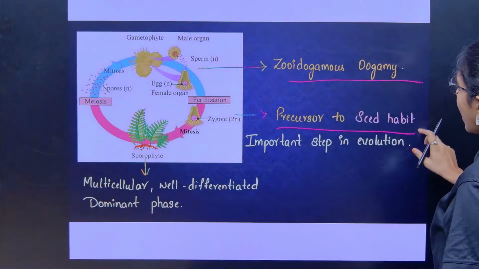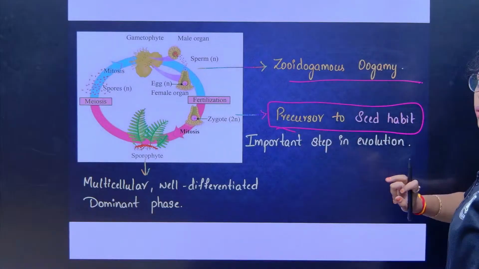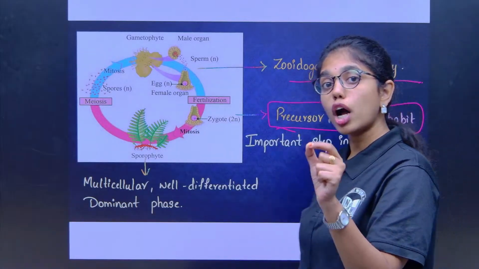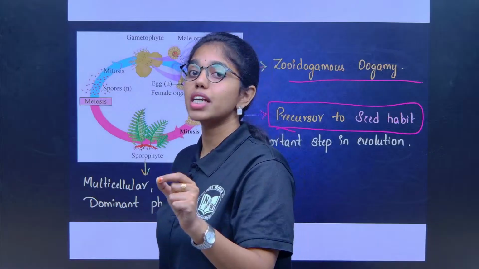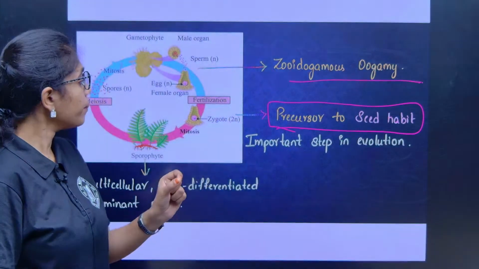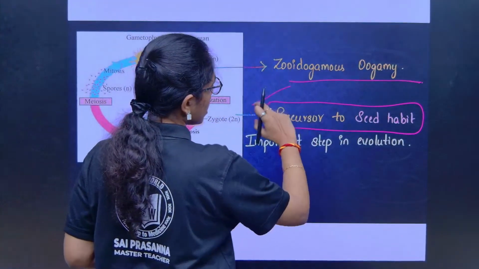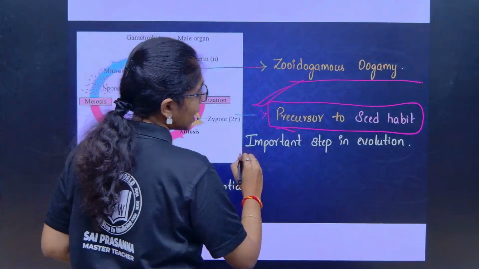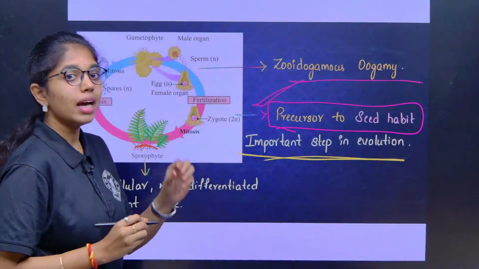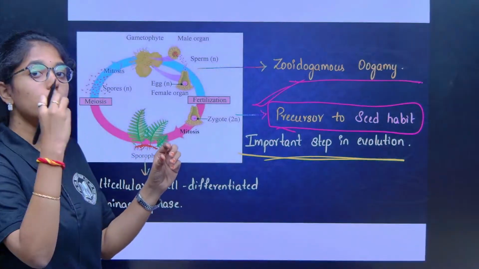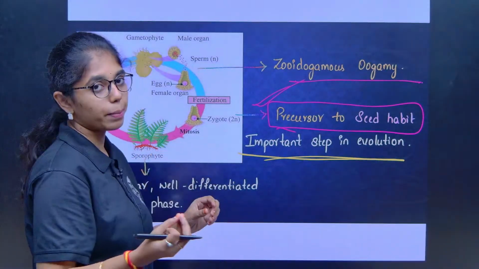This habit is called the precursor to seed habit. Seed is not formed, but the habit of seed formation is shown. This is an important step in evolution, connecting cryptogams to phanerogams or spermatophytes.